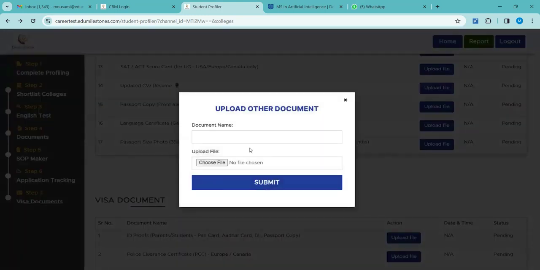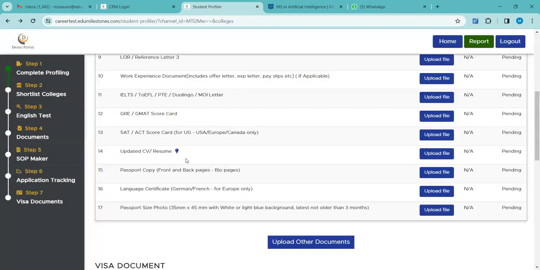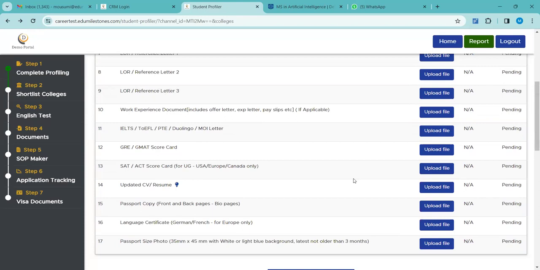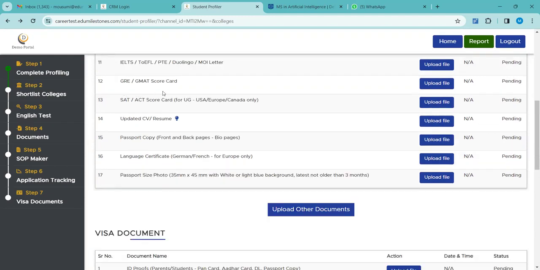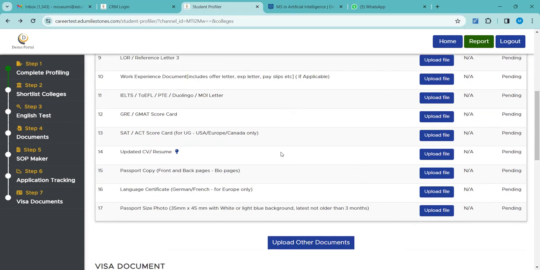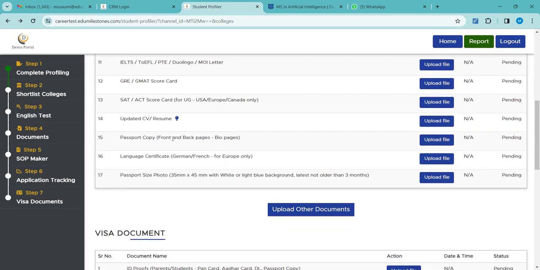But yes, please ask them to rename the documents properly so that it is easy for our team to categorize. Okay, that will be easy to sort. Next is the IELTS. Whatever English proficiency test score they have achieved, the mark sheet has to be uploaded here. GRE, GMAT, SAT, ACT, these are again country-specific scorecards. If it is applicable, then the student has to upload it here.